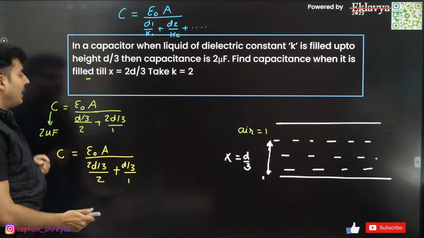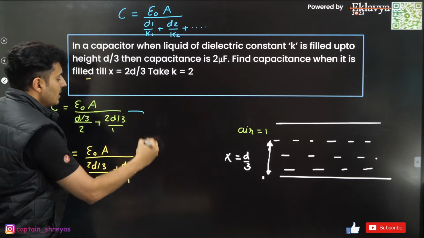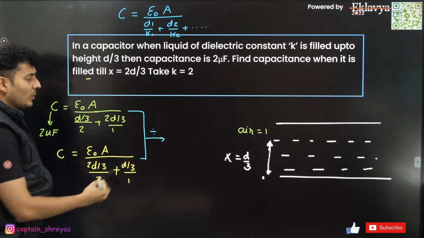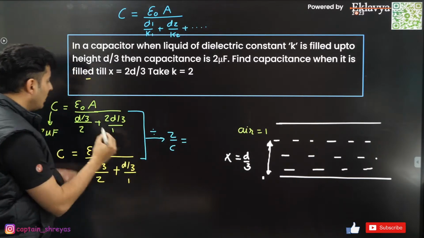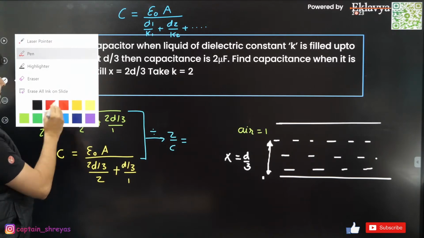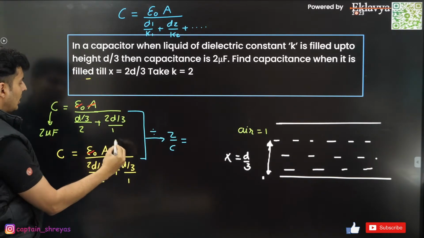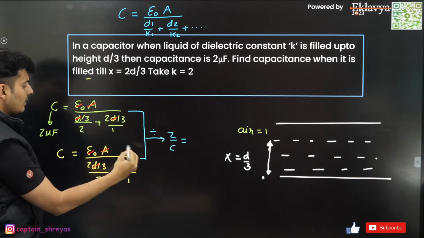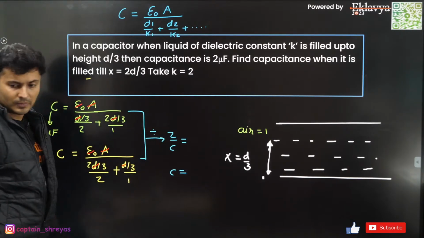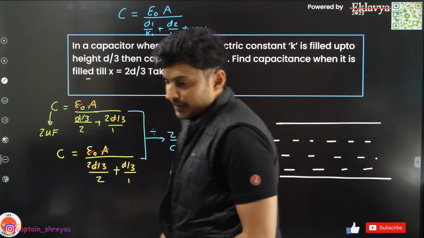Now you just have to divide both of them and you will get the answer. Directly you can see 2 by C will be equal to this, epsilon naught A and D will cancel. So many things are going to cancel, and solving this you are going to get the answer.